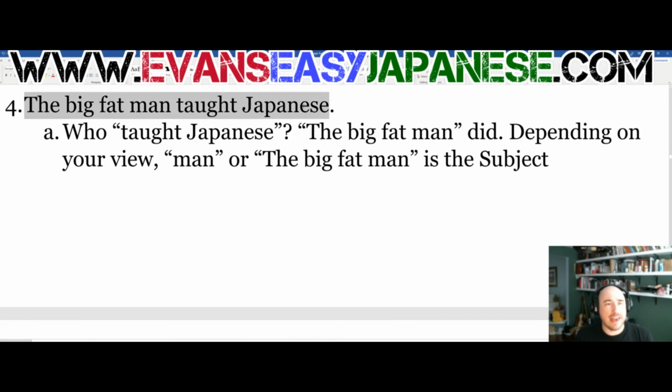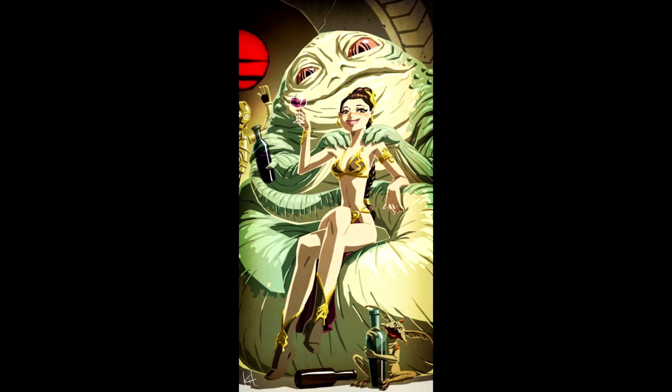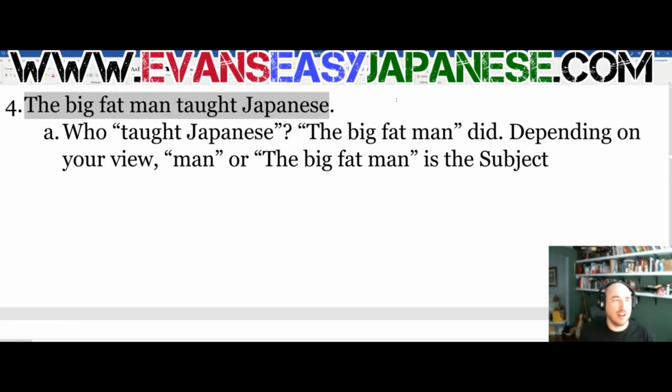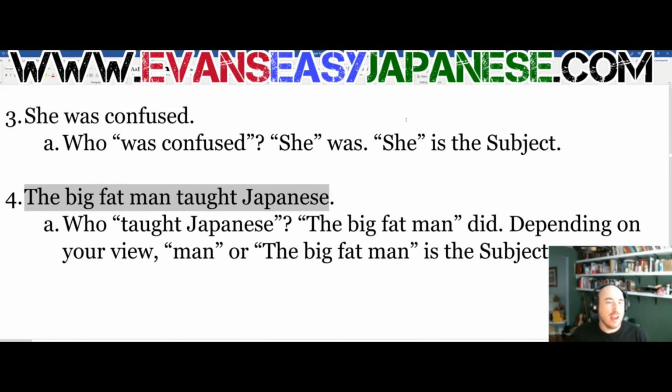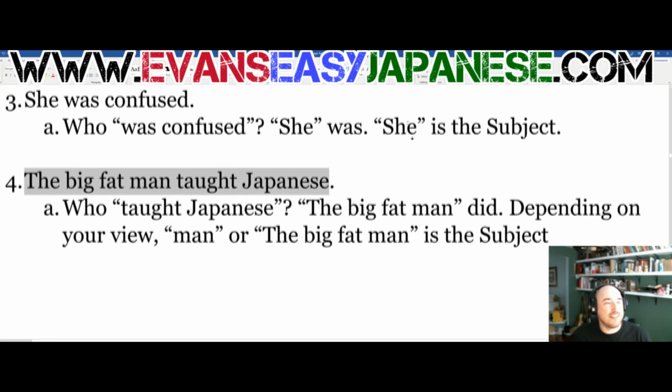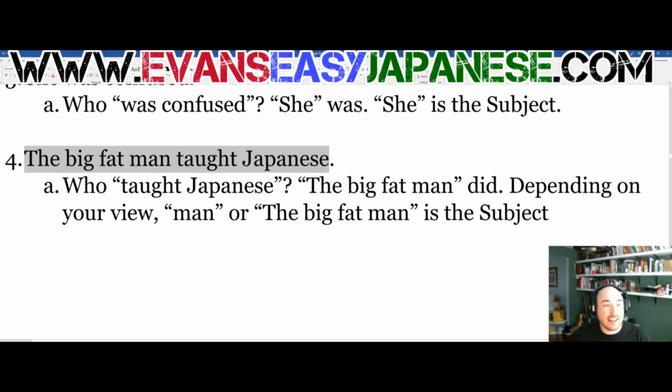The big fat man taught Japanese. Ho ho ho. I'm Jabba the Evan sensei. All right, so, excuse me. The big fat man taught Japanese. All right, so something taught Japanese. What taught Japanese? The big fat man.